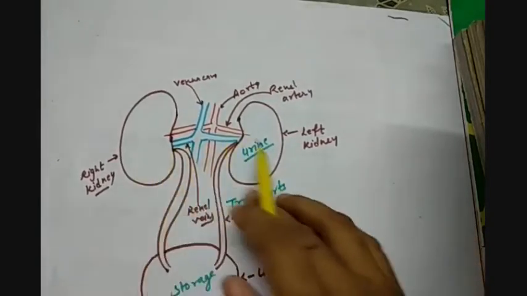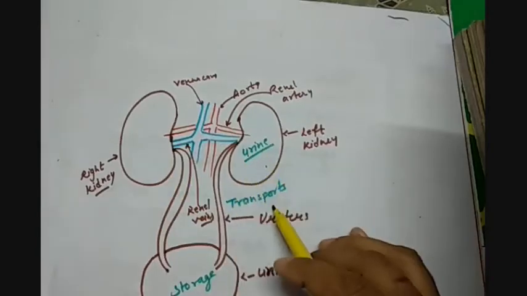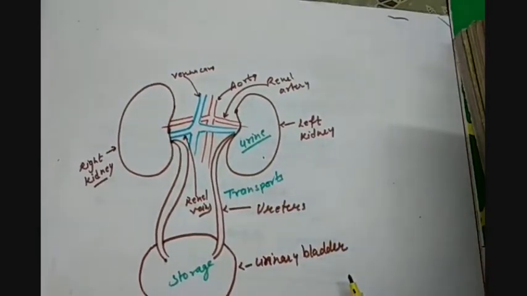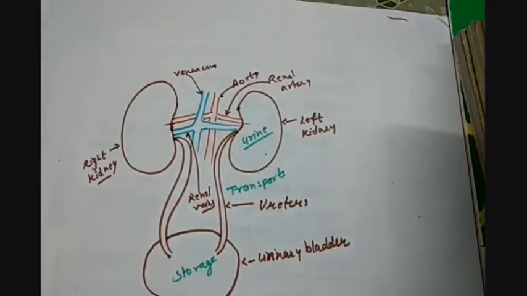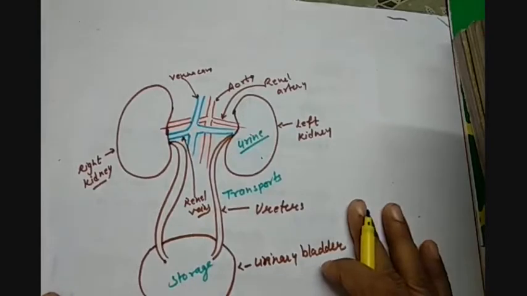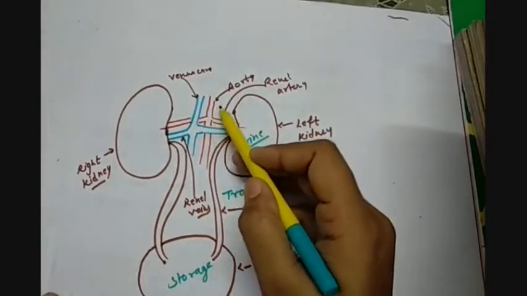Now these two kidneys have a smaller basic functional and structural unit called the nephron. So it is basically the nephron which forms the urine. And how does it form the urine? By the filtration of blood. Now one more thing to tell you, here we have the supply of blood also.